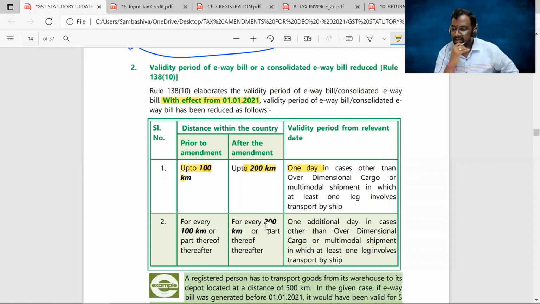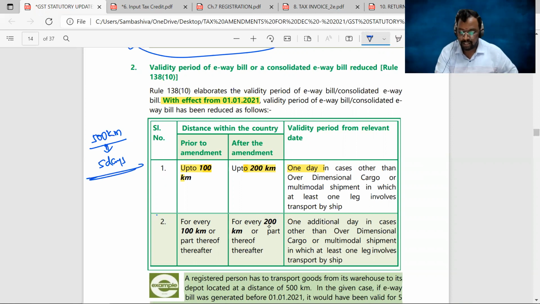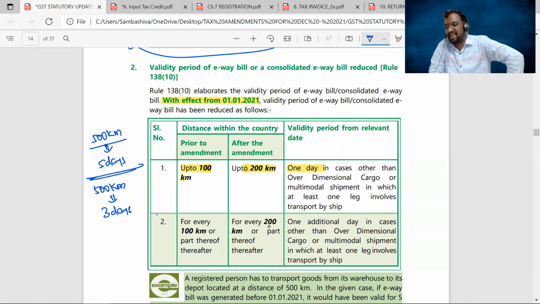So suppose that your traveling distance is 500 kilometers. As per the old provisions, the validity period of the e-way bill is 5 days. For every 100 kilometers, 1 day is the validity period. 500 kilometers, 5 days. But now, as per the latest provision, if your traveling distance is 500 kilometers, the validity period of the e-way bill is just 3 days. 200 kilometers for 1 day now.